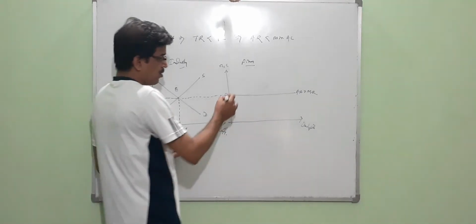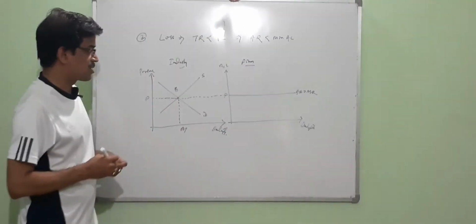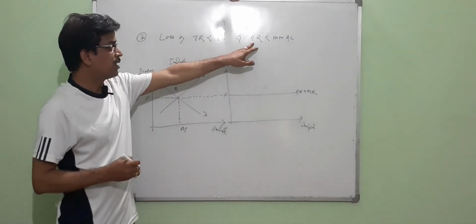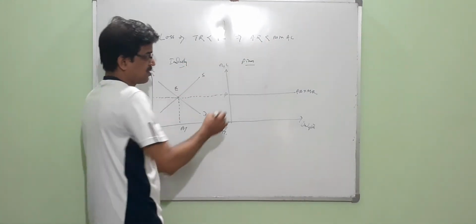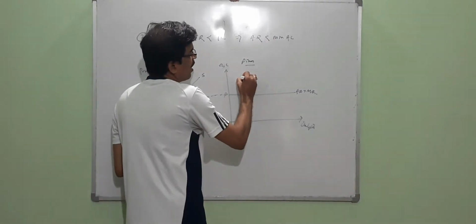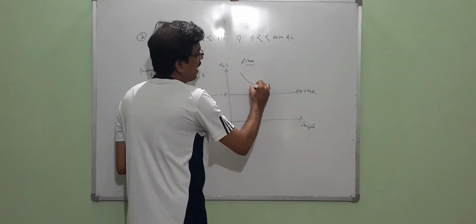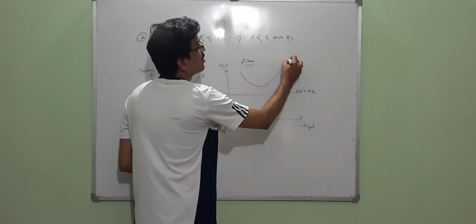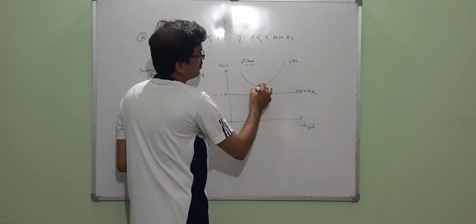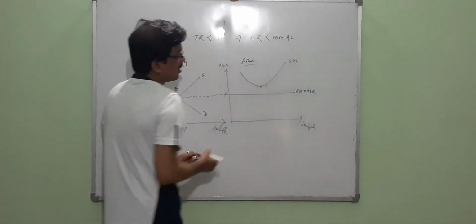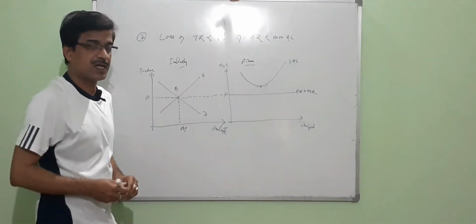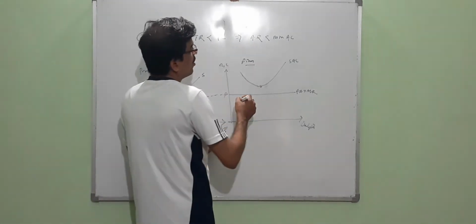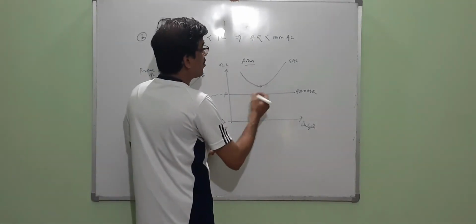Now, while you take into account the loss situation, as I told you, the average revenue definitely lies below the minimum point of the average cost curve. That means you have to trace the average cost curve in such a manner. This is a certain average cost curve whose minimum point is to be here. That means revenue lies below the cost curve, therefore the cost is more than the revenue, and loss occurs.